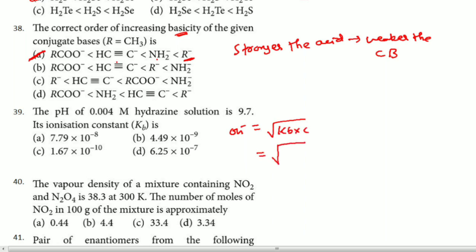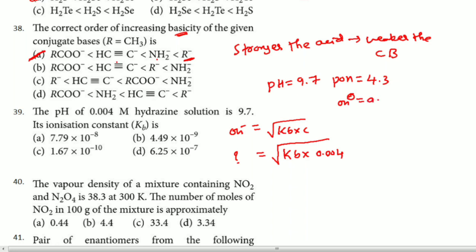So in this particular case, remember, Kb we have to calculate, but C is given, that is 0.004. OH minus you have to calculate. To calculate OH minus, remember, they have given pH. pH is 9.7 means pOH is, remember, I can write it as 4.3, correct? If pOH is 4.3, then calculate OH minus.